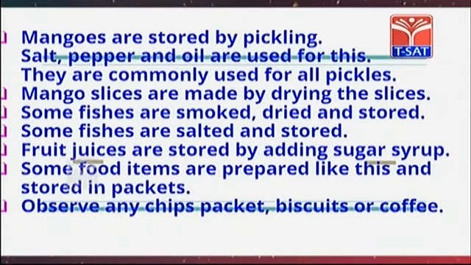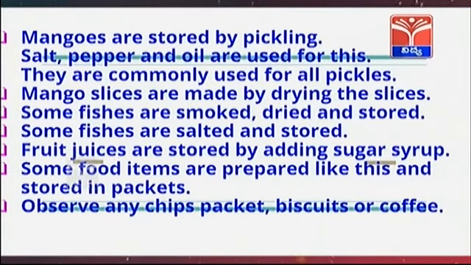Mango slices are made by drying the slices. Some fishes are smoked, dried and stored. Some fishes are salted and stored. Fruit juices are stored by adding sugar syrup. Some food items are prepared like this and stored in packets.